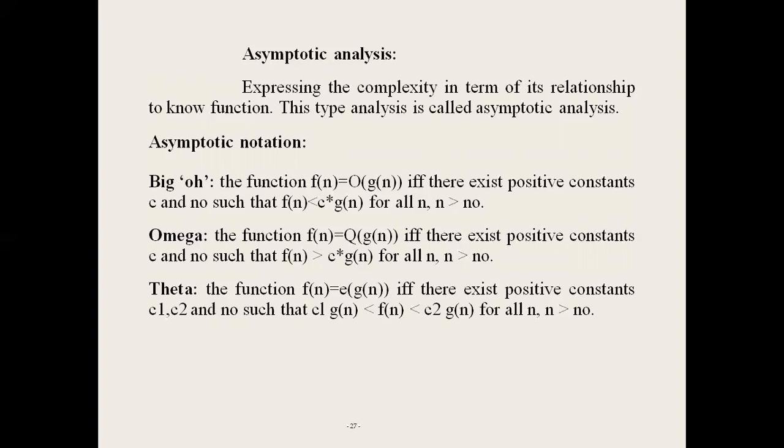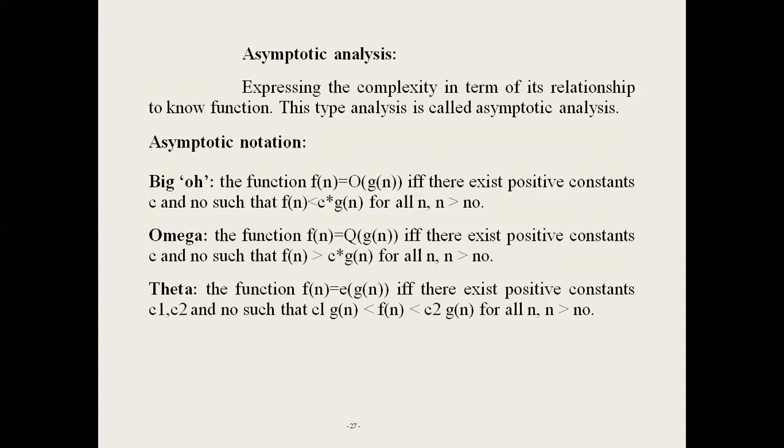In all these notations, the functions f and g are non-negative functions. First one, big O notation. In big O notation, the function f of n equals big O of g of n if and only if there exist positive constants c and n0 such that f of n is less than or equal to c times g of n for all values of n greater than n0.